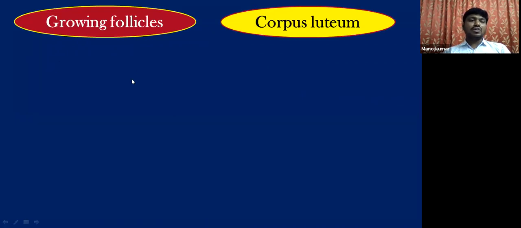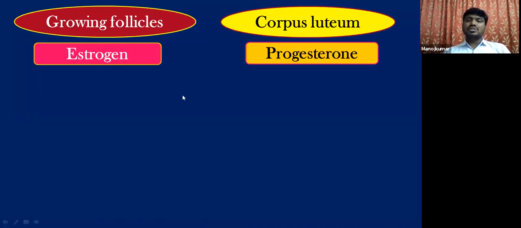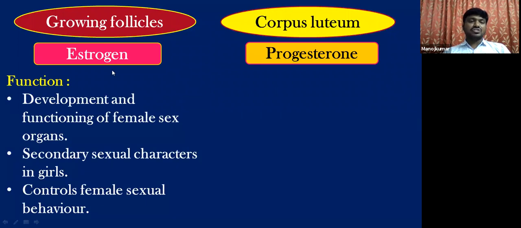Now, the growing follicles produce estrogen and the corpus luteum produces progesterone. Estrogen, a female sex hormone, is responsible for the development and functioning of female sex organs. It is also responsible for the secondary sexual characters in girls during puberty. It also controls female sexual behavior.